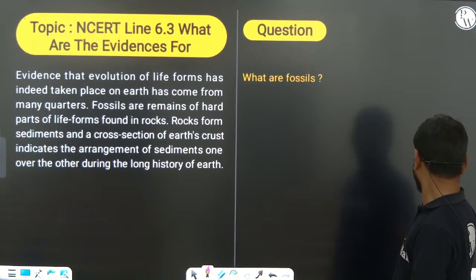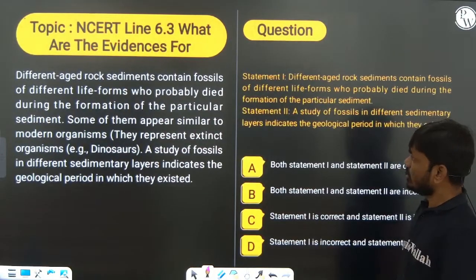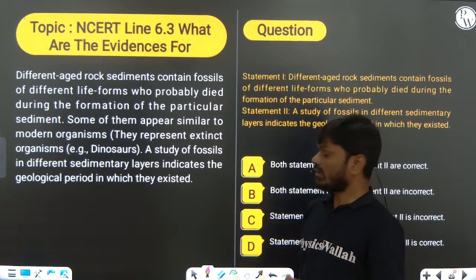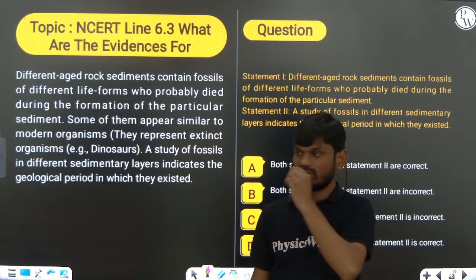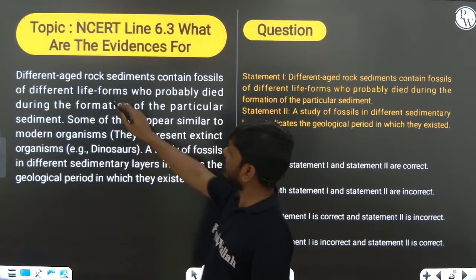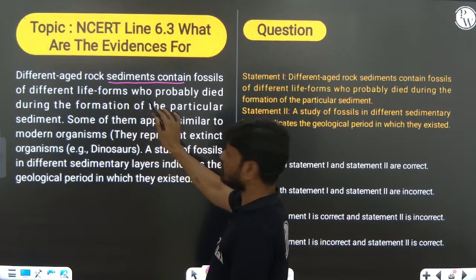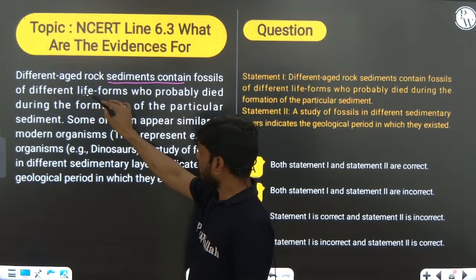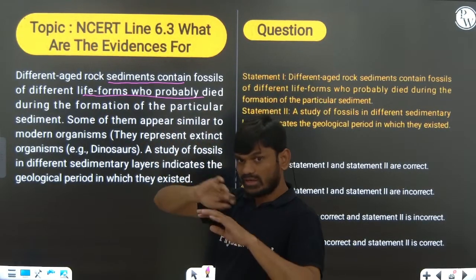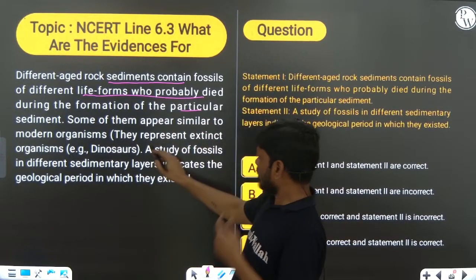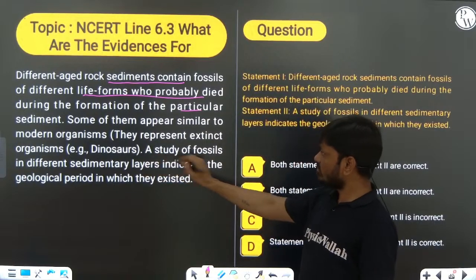So these are fossils. Fossils are remnants of the hard parts of the animal. This is very, very important. Rock sediments of different ages contain different fossils, not the same fossil. That is important. And they are life forms that probably died during that period of time. Important. So, the present and extinct organisms.